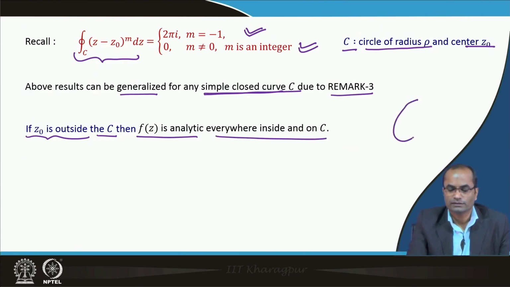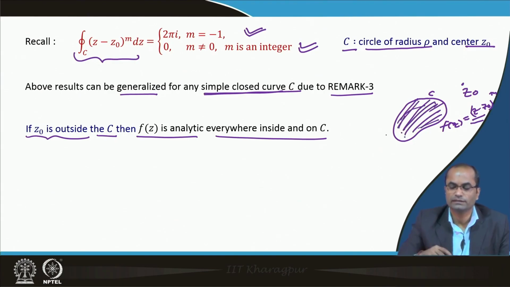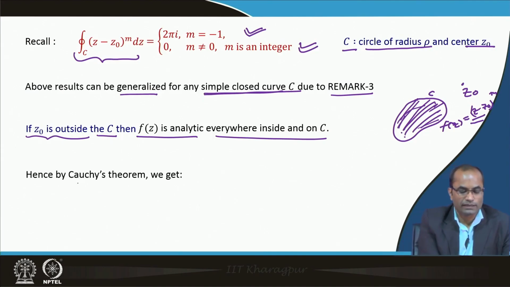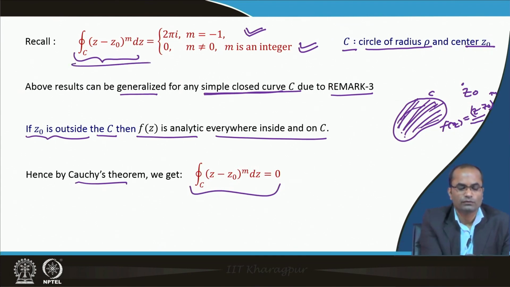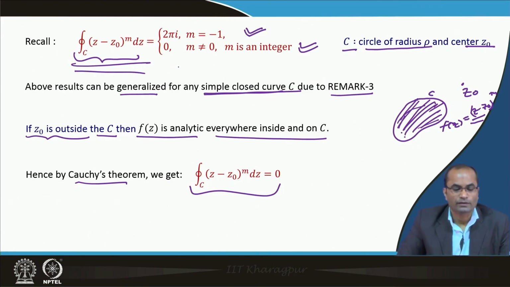So, we have some closed curve C here, and suppose z0 is sitting there, and then we are talking about this f(z), which is (z minus z0) to the power m. So, this f(z) is analytic on C and inside C. So, we can apply the Cauchy integral theorem, and we will get that this value is 0. So, we are generalizing this result for any value of z0 and for any kind of simple closed curve.